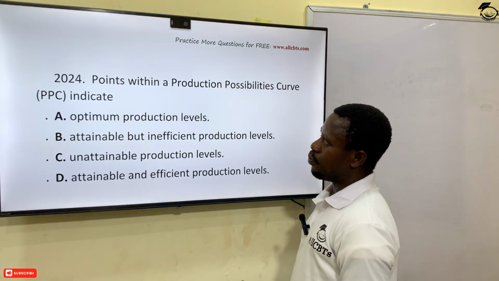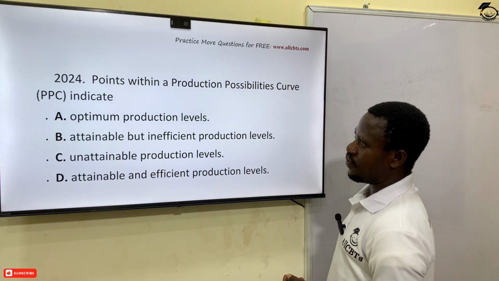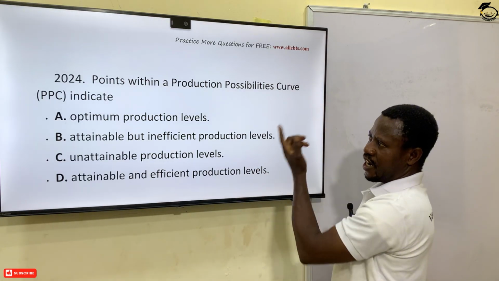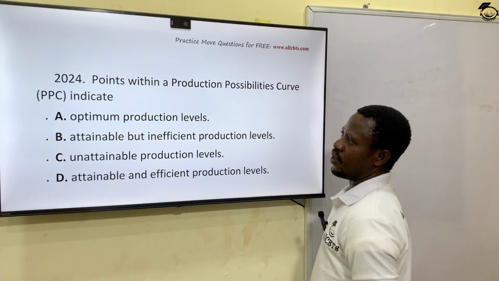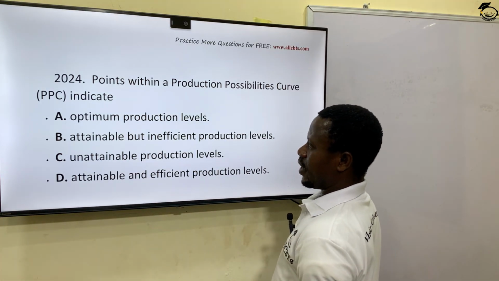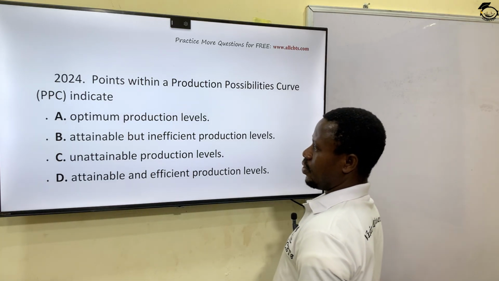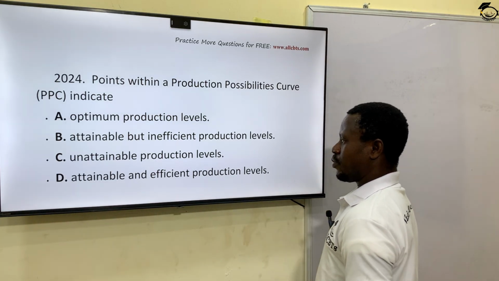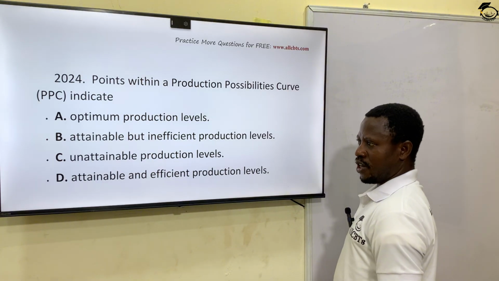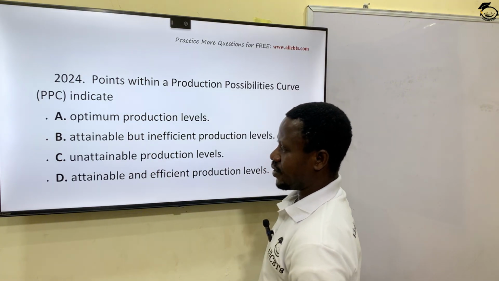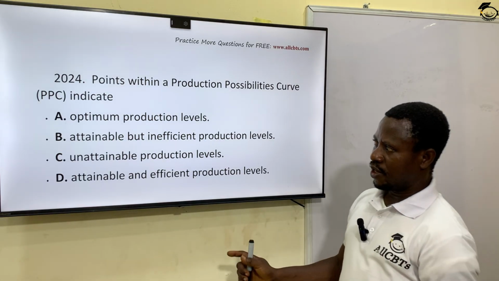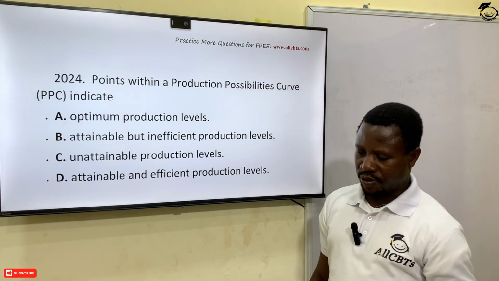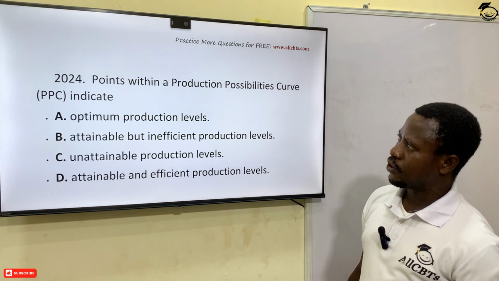The next question. Points within the production possibility curve indicate... I just explained this with the diagram I drew for you. The points along the curve of the PPC: optimum production level, attainable but inefficient production level, unattainable production level, attainable and efficient production level. Option D is the correct answer. Attainable, that's the PPC, and of course, efficient production level. All right, option D is the correct answer. I just explained that in the previous question.